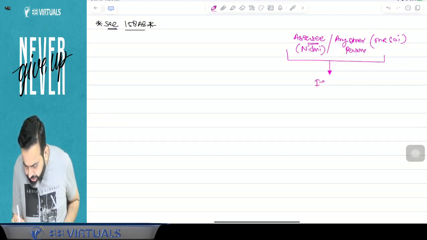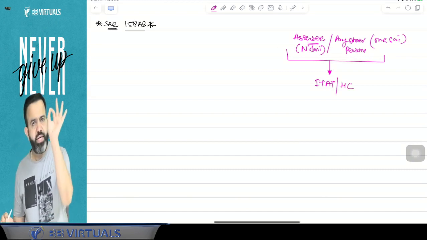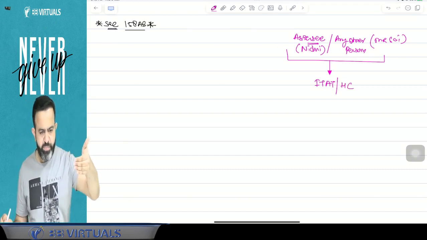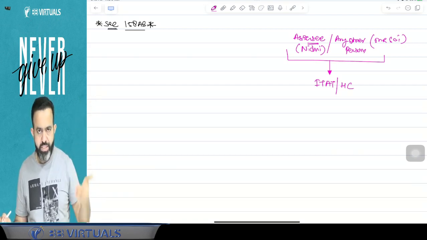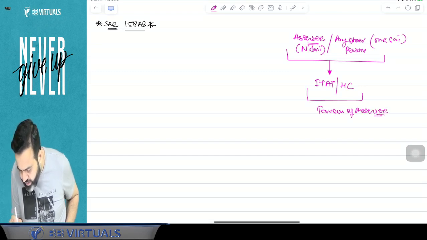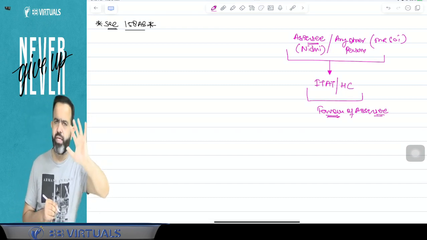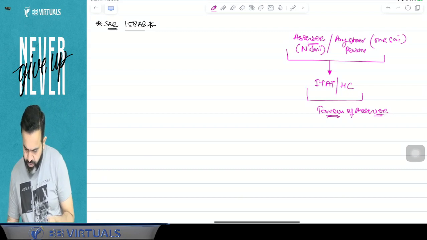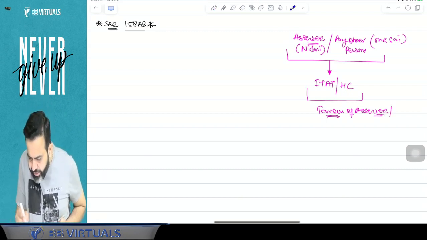Suppose one ITAT judgment or High Court judgment came, and that judgment was in favor of the assessee, or the other person.